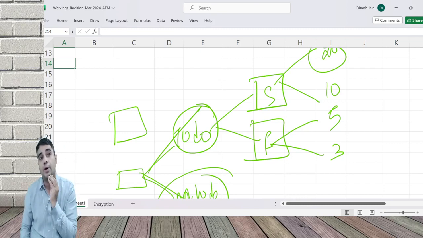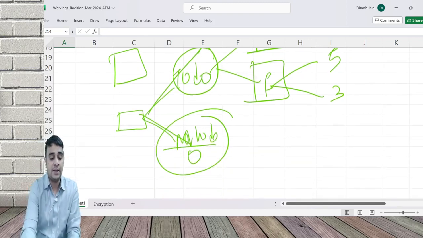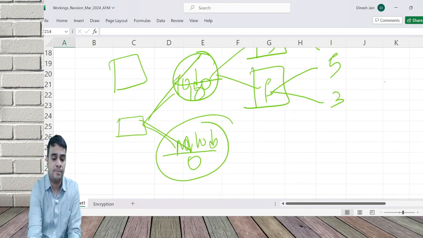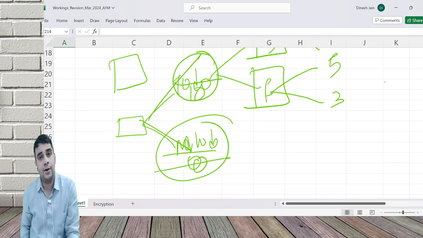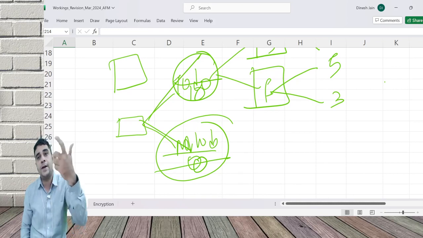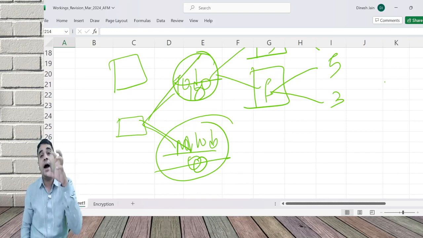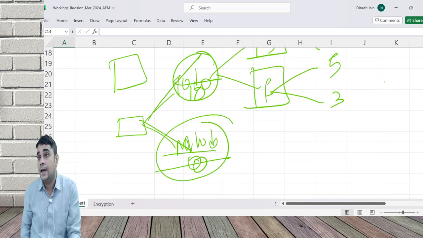Without probability, you cannot proceed ahead. So there are two types of nodes. One is a decision node, second is a chance node. Decision node, for example, you'll value this. This is 10 and this is 0. Higher of the two is the answer for the rectangle. It can be 2, 3, 4, 5, 6, anything. Higher of that is the answer for the rectangle node, or a decision node.